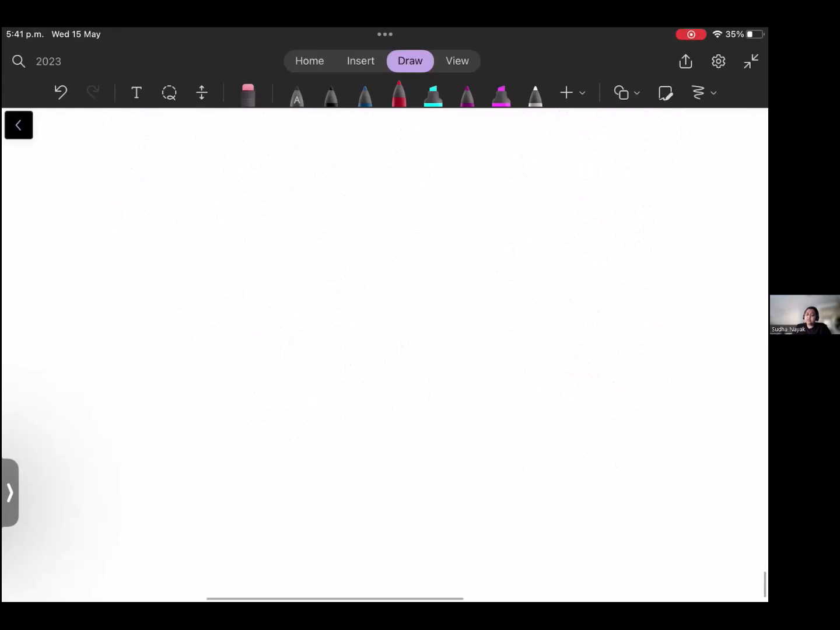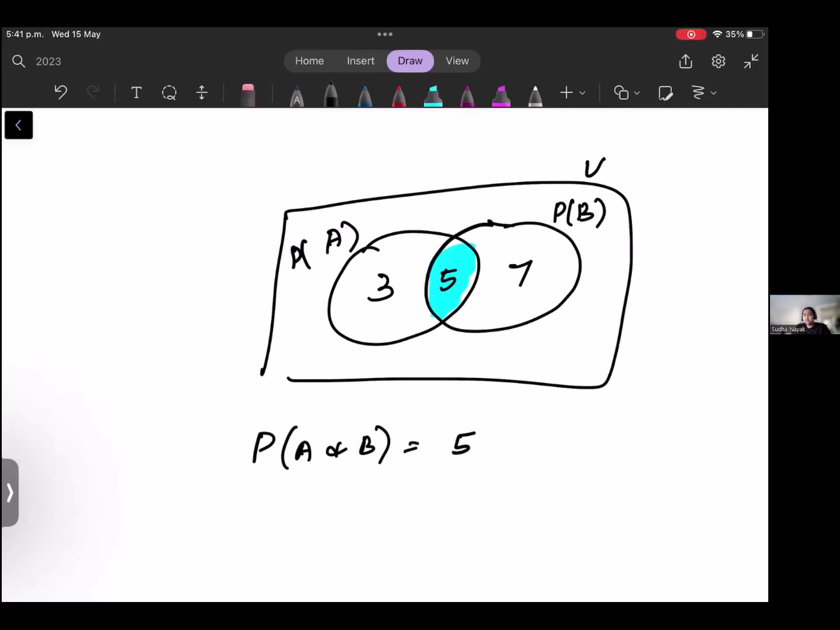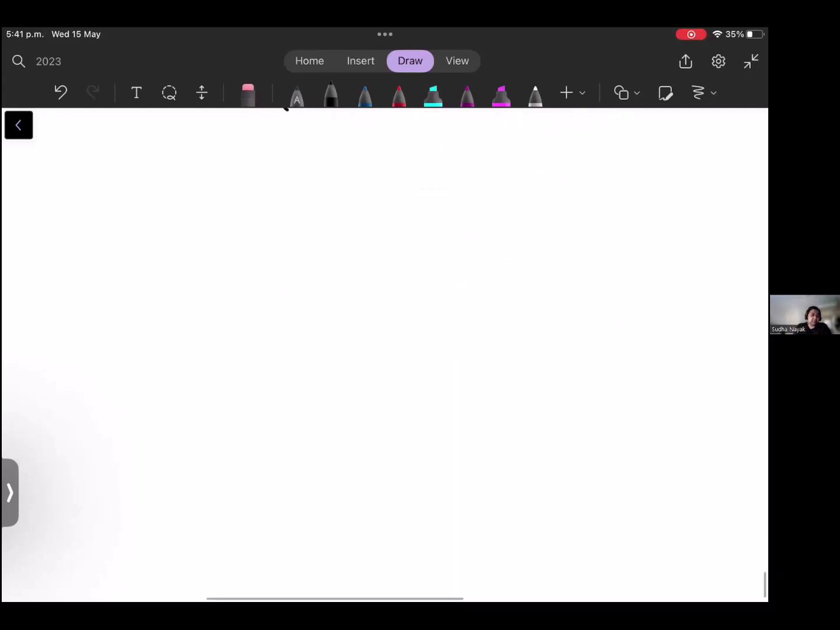And probability will always come with sets also. If you have two sets, this will be the probability of A and this is the probability of B, and this is 3, 5, and 7, universal set. They will ask you what is the probability of events A and B happening. That is nothing but the intersection, which is equal to 5. A or B happening will be this total. So that is how we work with probability.